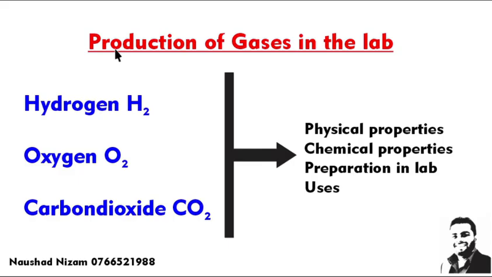The last part of this chapter is production of gases in the lab. මෙන්න මේක තමයි අන්තිම part එක මේ structure of matter වල. Production of three gases are discussed in your textbook: hydrogen gas, oxygen gas, and carbon dioxide gas. So you need to learn about their physical properties and chemical properties, how you prepare them, and their uses. So මේක ගැන හොඳ idea එකක් ගන්න. ගොඩාක් questions, even essay questions are asked from this production of gases under this chapter.